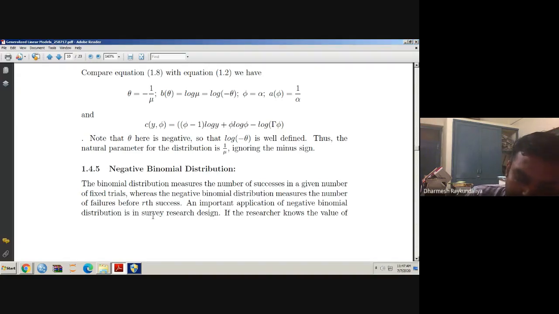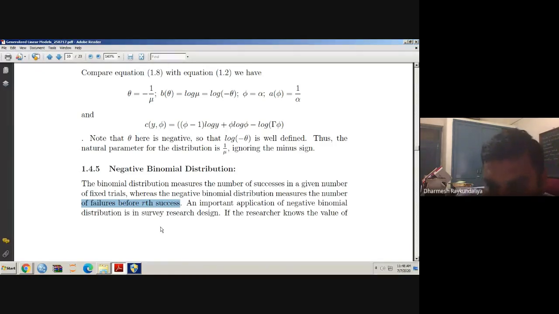That means if I wish to observe the X successes or the Rth success, then how many trials do I require to conduct? So if I want to pass the exam, how many attempts will it take for me to pass? I may pass in the first trial, or the second, et cetera. The binomial distribution measures the number of successes in a given number of fixed trials, whereas the negative binomial distribution measures the number of failures before the Rth success. That is, how many failures did you have before you passed? So negative binomial distribution is a generalization of a geometric distribution, which counts the number of failures before the first success. Here it is the Rth success.